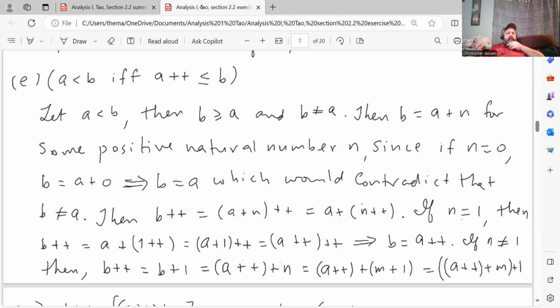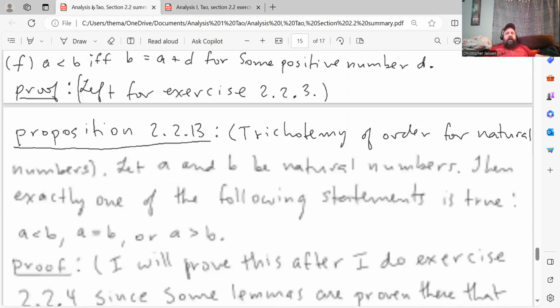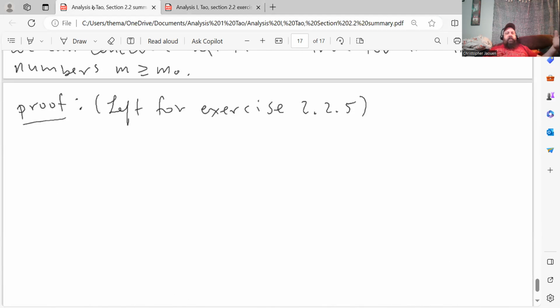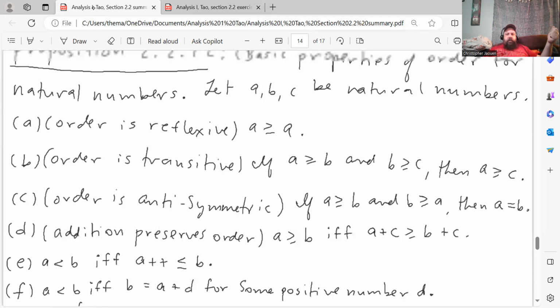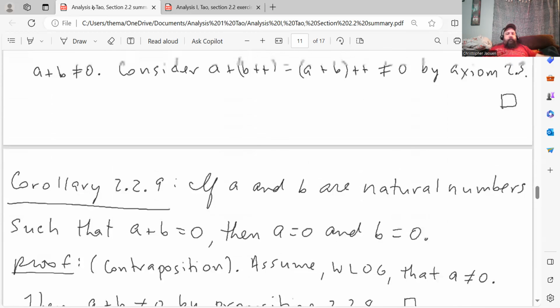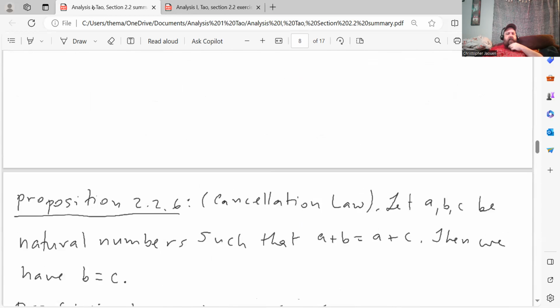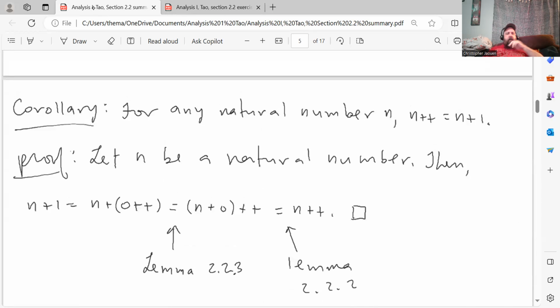I'm using how do I say it? I guess maybe it's just easier if I show you. There's a remark that he has in the section that I prove here that he doesn't prove in the book. It's another case where he just says, why is this true? Let me just see if I can find it in the section so I can show you what I'm using here. I think I just labeled it corollary instead of corollary with a number after it. Just bear with me. Here we go.